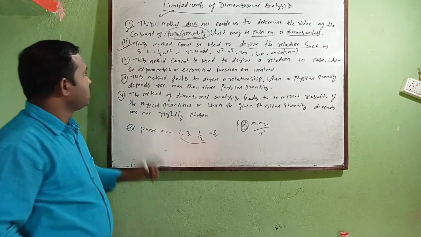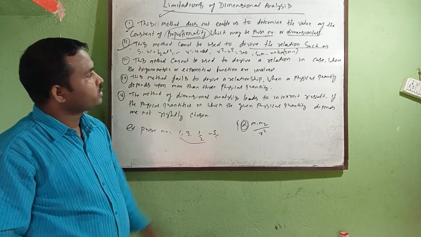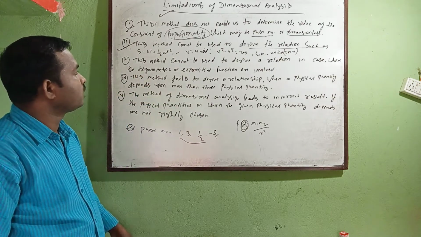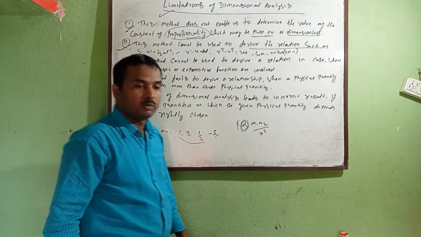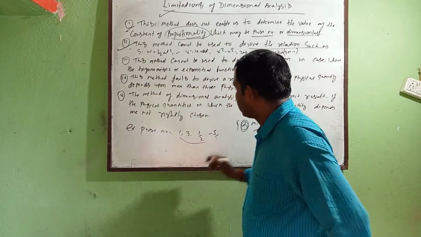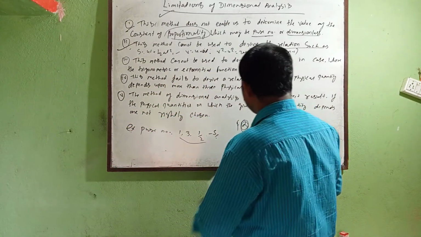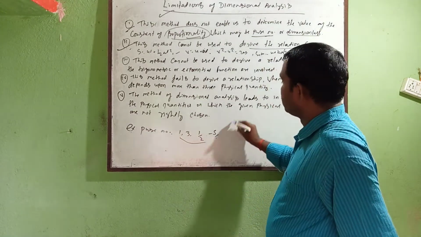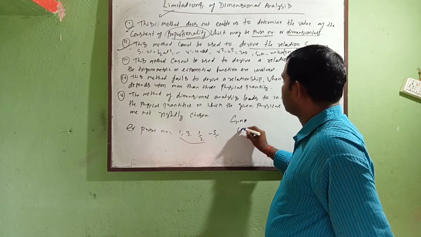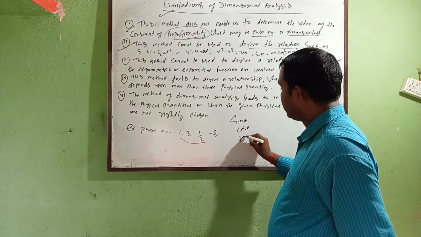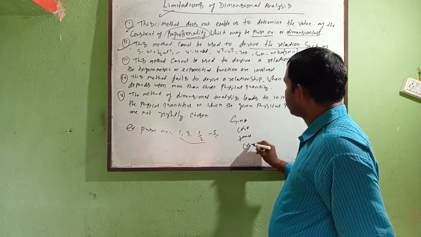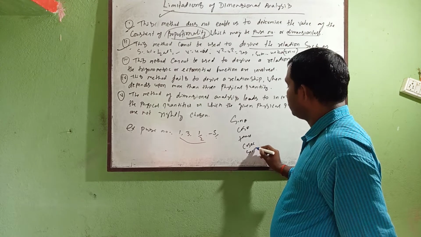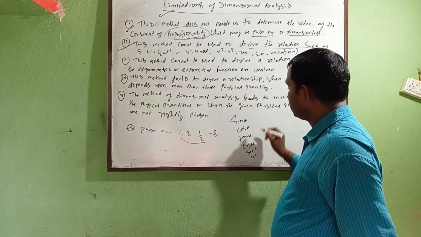Third, you see that this method cannot be used to derive a relation in cases where trigonometric or exponential functions are involved. Just like trigonometric functions, how many trigonometric functions are there? Six. Sin theta, cos theta, tan theta, cosec theta, sec theta, cot theta.